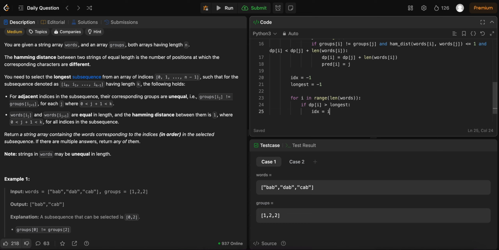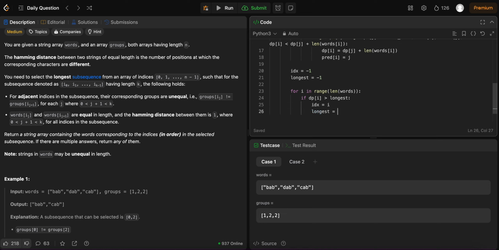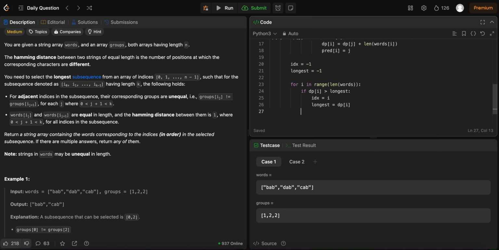We want to set the index to be I, and we also want to set longest to be dpi. So after this, we are going to find the position that has the longest subsequence, right?